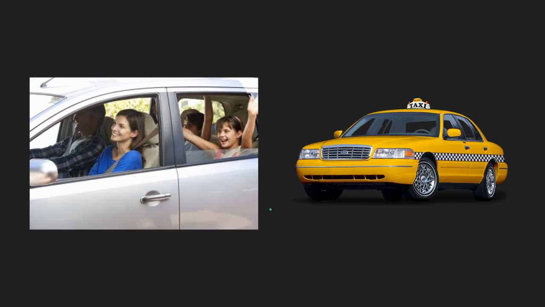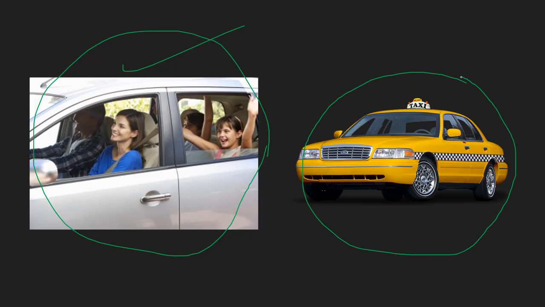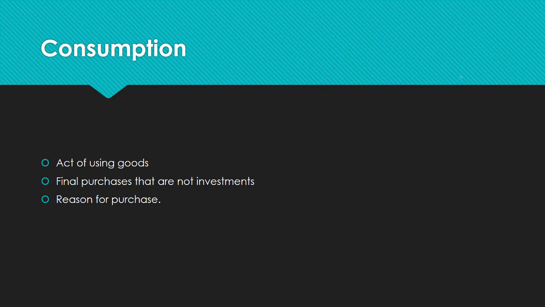And there are many other products, for example, you buy a car and you're using it for your family purposes, daily routines, etc., then it is called consumption. Now if you buy a car and use it as a taxi service and make some income out of it, then it's called investment. So if you buy a car to use it as a taxi for a business, that could be constituted as an investment. In short, the reason for purchase,